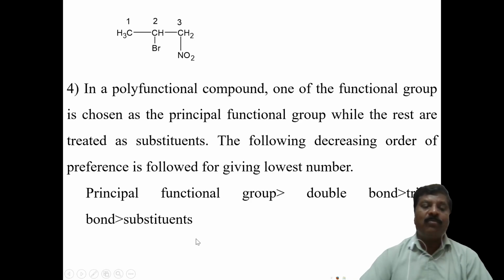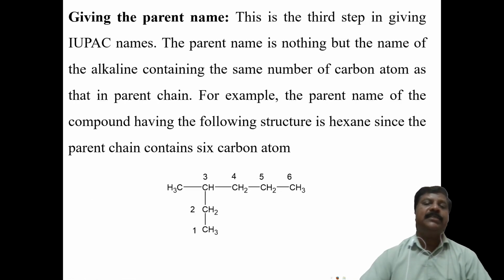Then double bond, triple bond, and substitutions. You have to order these for polyfunctional compounds. Next, the third main rule is giving the parent name. How to name the parent chain?